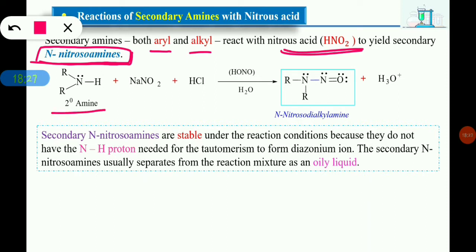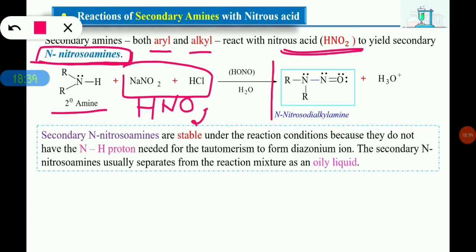Here you can see secondary amine, when it reacts with this mixture of NaNO2 HCl, nothing but what it gives the nitrous acid HNO2, and this gives what this product, that is N-nitrosodialkyl amine. This is the product we get when secondary amines react with the nitrous acid.